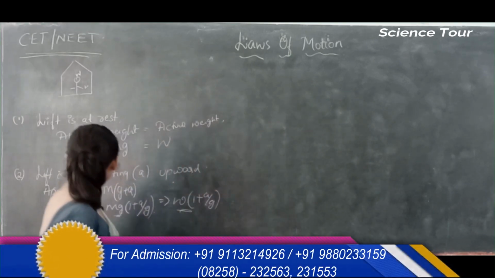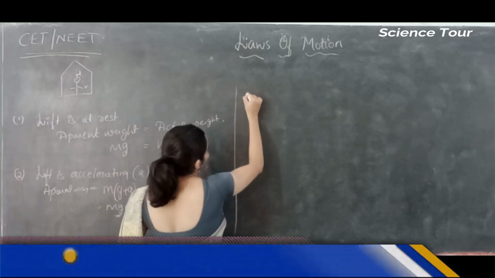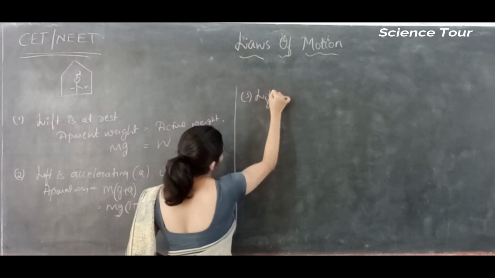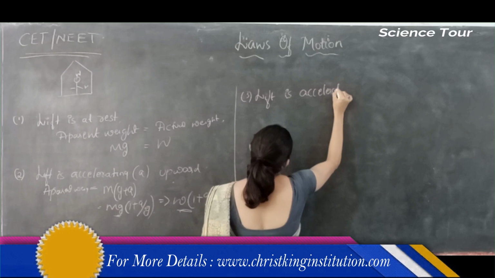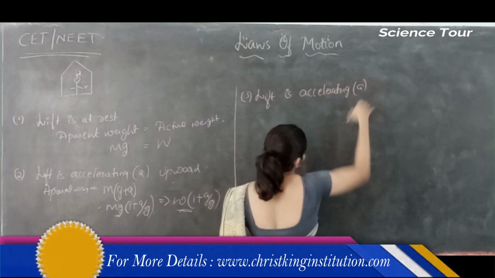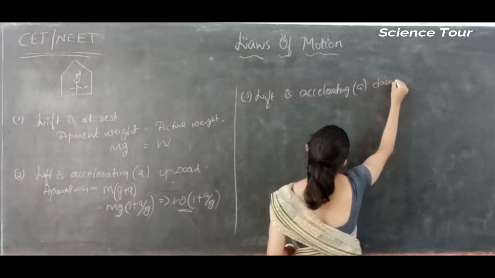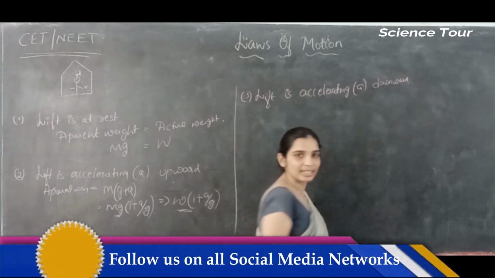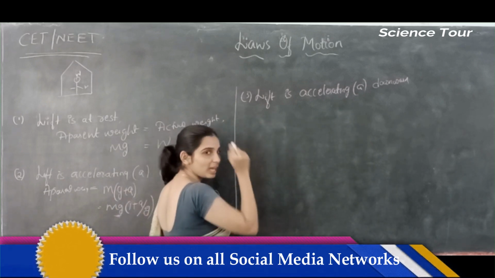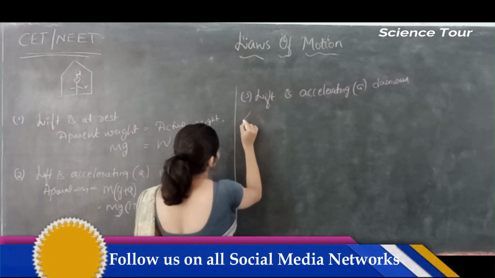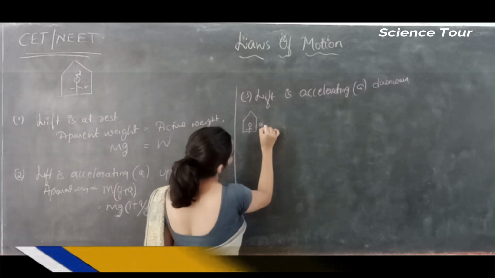Now your lift is accelerating downward. The acceleration of the lift is A, downward. So when you are accelerating downward, what happens? Let's say you are inside the lift and the lift is coming down.